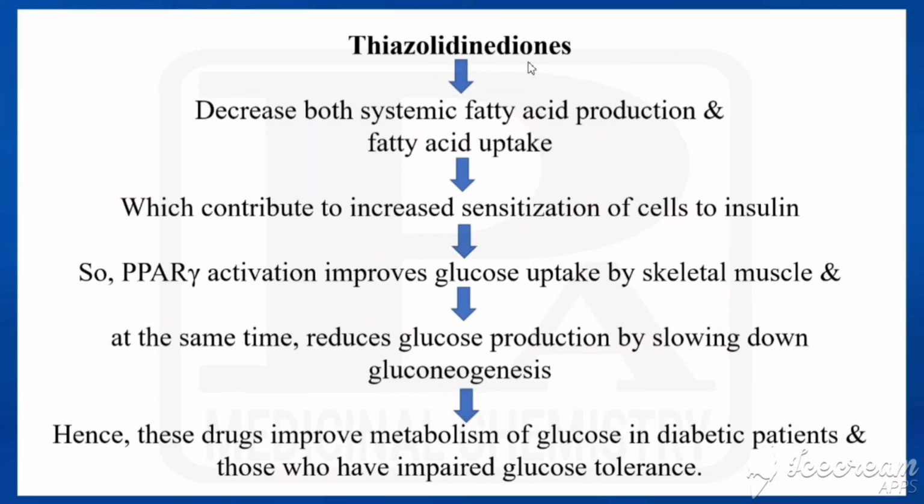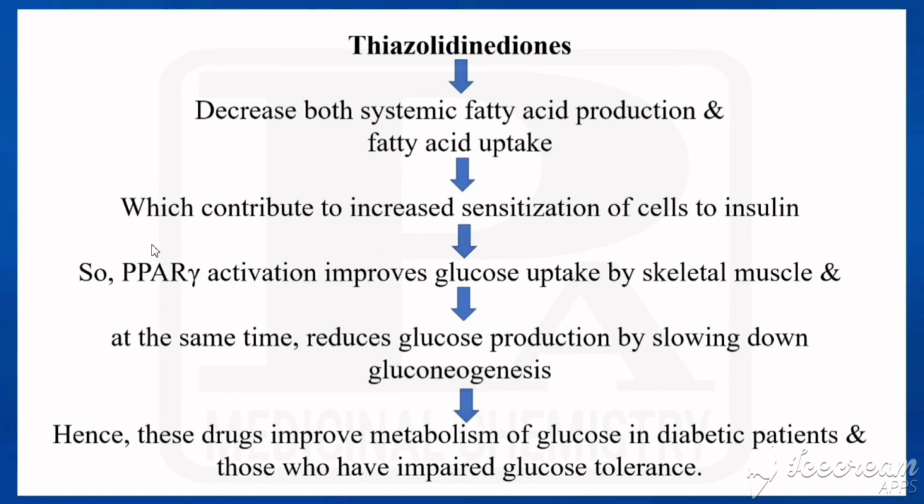Now we'll see how it happens. So these thiazolidine diones decrease both the systemic fatty acid production and fatty acid uptake. So these two would be decreased by means of thiazolidine diones. So that contributes to the increased sensitization of cells to insulin.